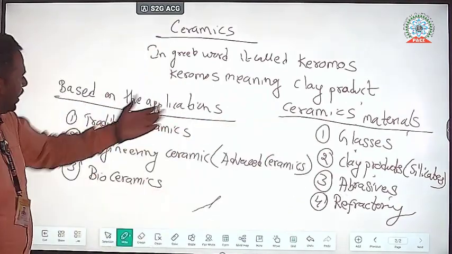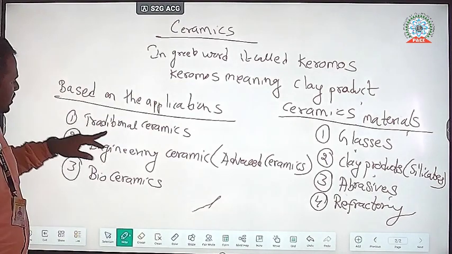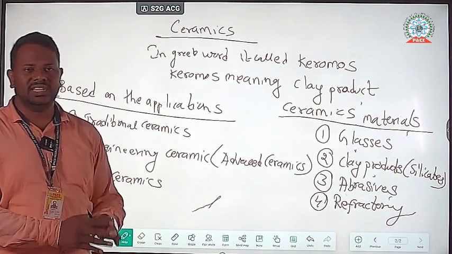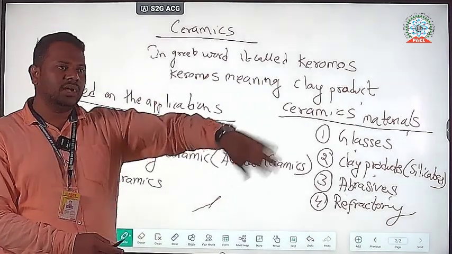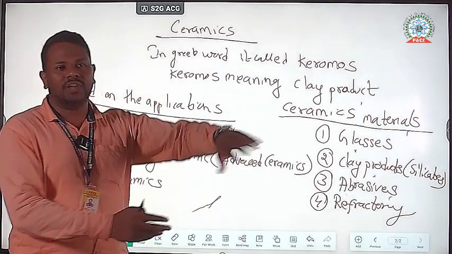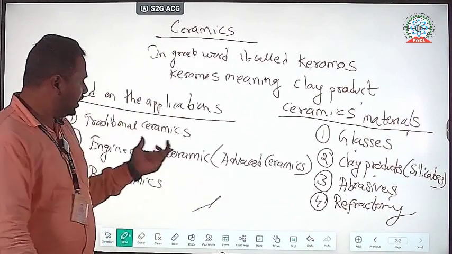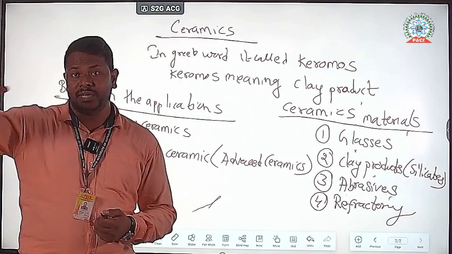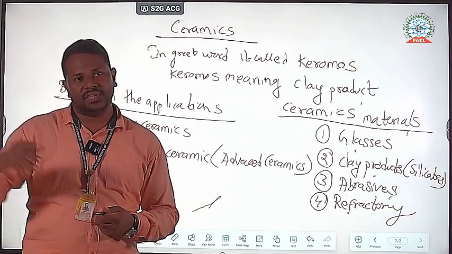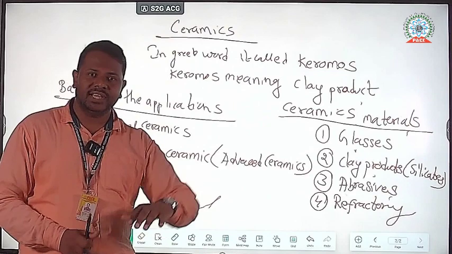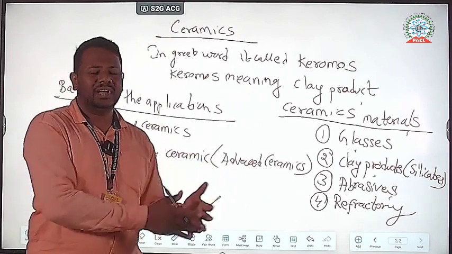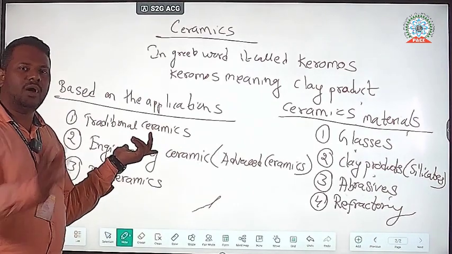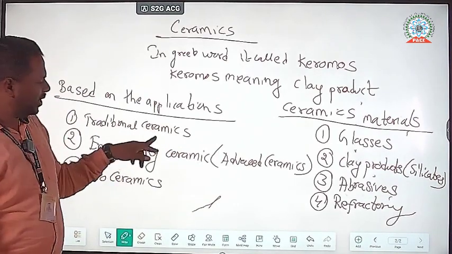Now, based on the applications. Traditional ceramics means the materials used in sanitary ware, meaning bathroom tiles. Those come under traditional ceramics, along with household purposes, waterproof decorations for houses, and many other areas where they use ceramics. Those are called traditional ceramics. Especially in household purposes, we are using traditional ceramics.